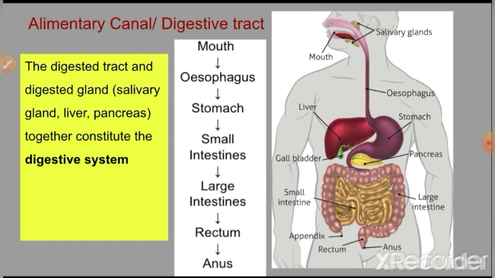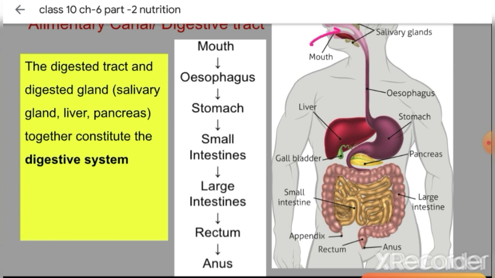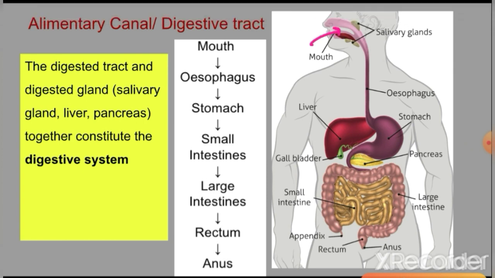First of all, the food enters into the mouth, then through the mouth it enters into this esophagus, which is known as the food pipe. Then from the food pipe it enters into the stomach. Here some digestive juices are released in the stomach, so digestion takes place in this stomach as well.